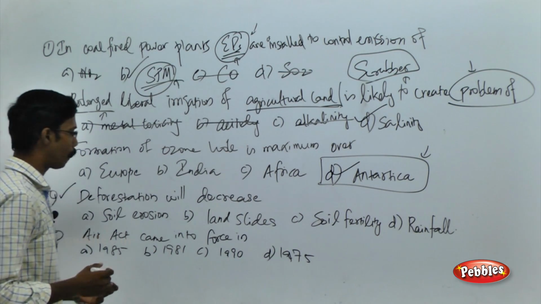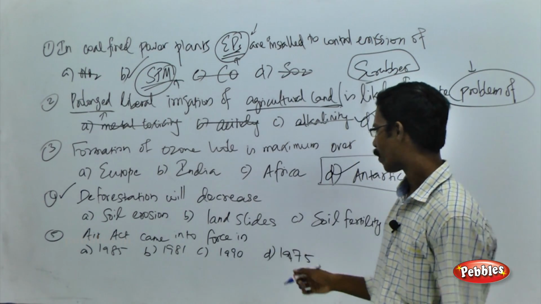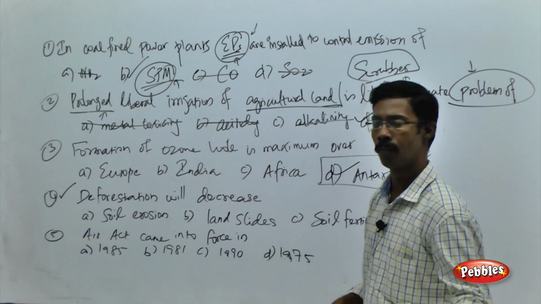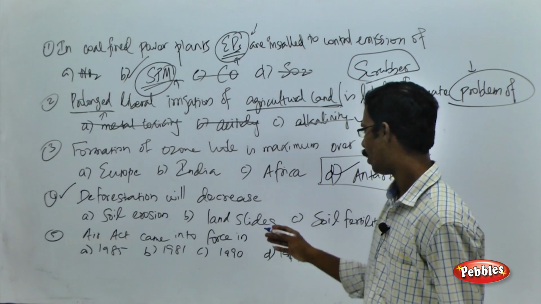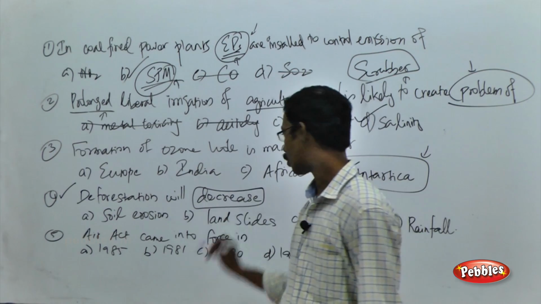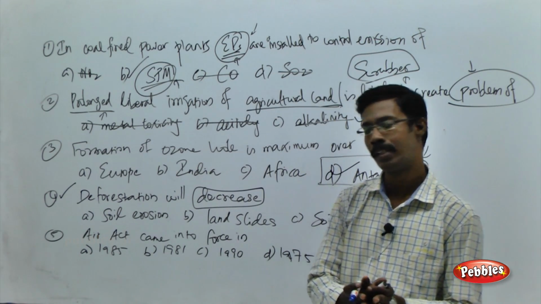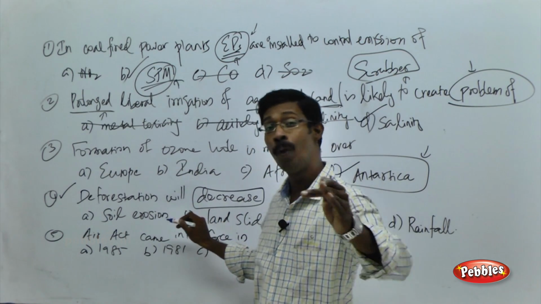See the next question. Deforestation will decrease. This is also a very easy question. What will be the major effect of deforestation? Deforestation will decrease, and this is the point you should not get confused about. Of course, because of deforestation, soil erosion will increase.